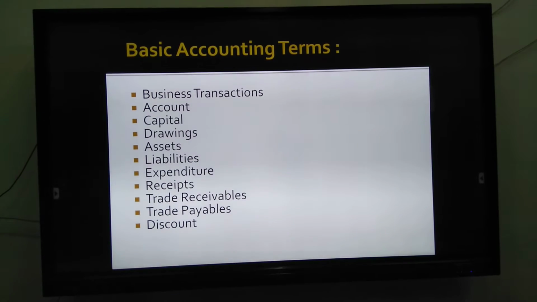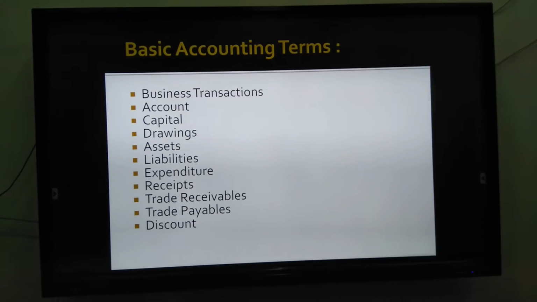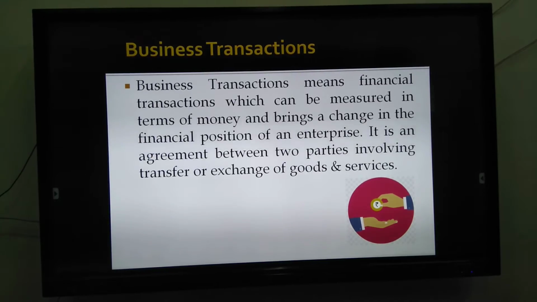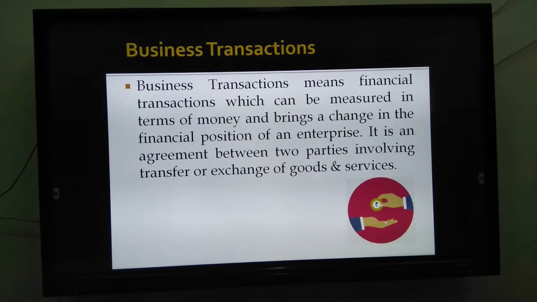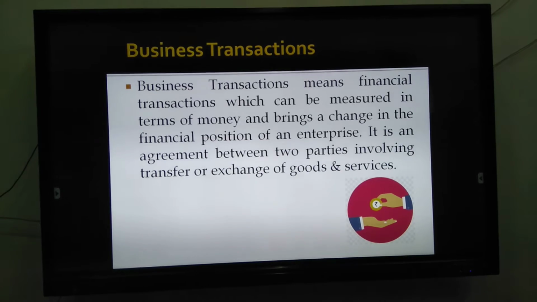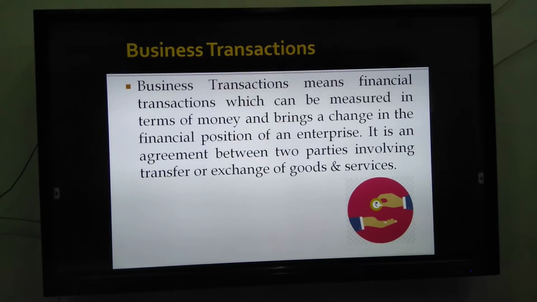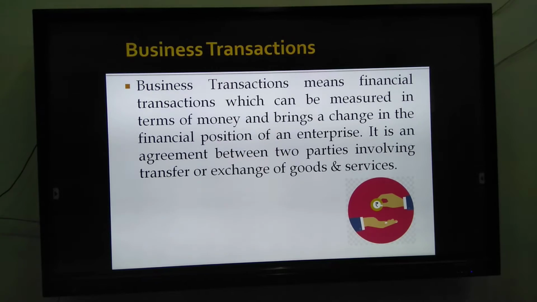These are the most important terms of accounting. Being a commerce student, we need to know the basic accounting terms. First one is business transactions. Business transactions means financial transactions which can be measured in terms of money and bring a change in the financial position of an enterprise. It is an agreement between two parties involving transfer or exchange of goods and services. Business transactions may be of two types, cash transactions and credit transactions.